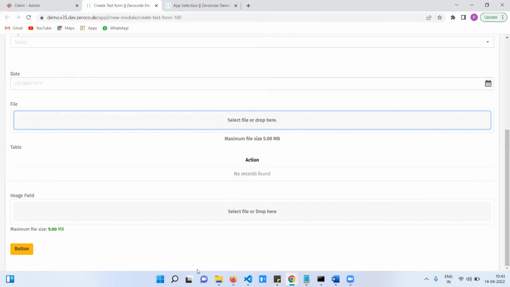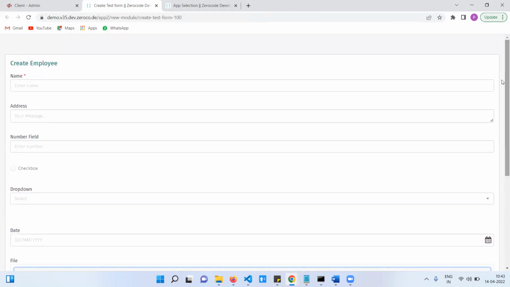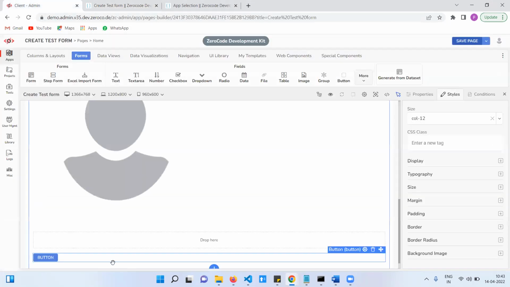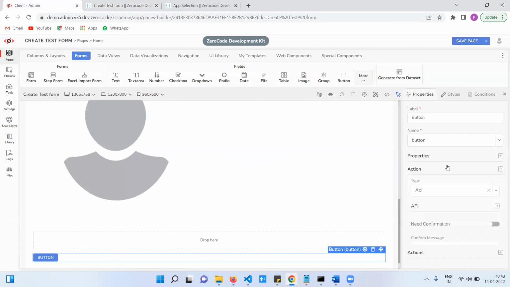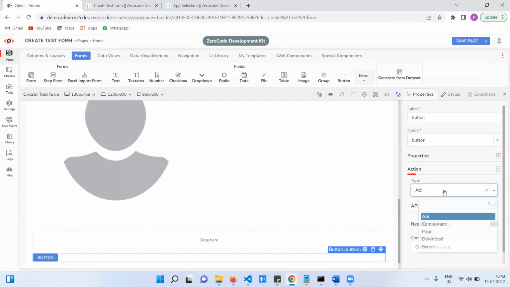This is the form with basic fields. The button has multiple actions. We already discussed this. We have four fixed actions: API, component, page, and script. Download is not required for now.